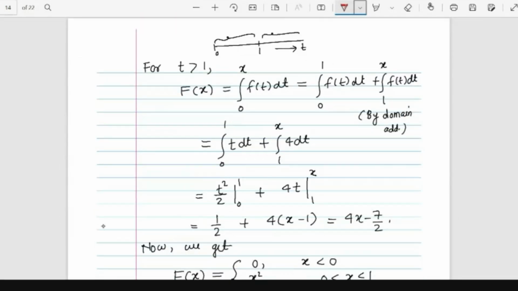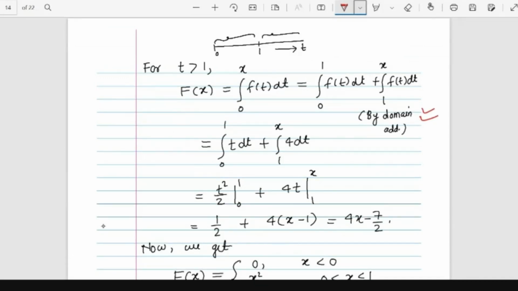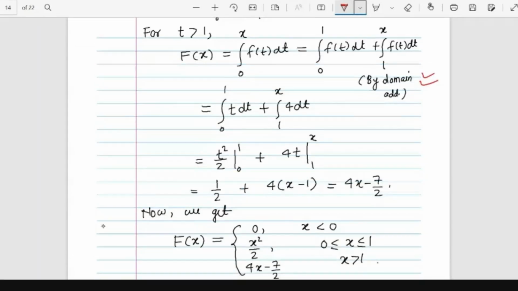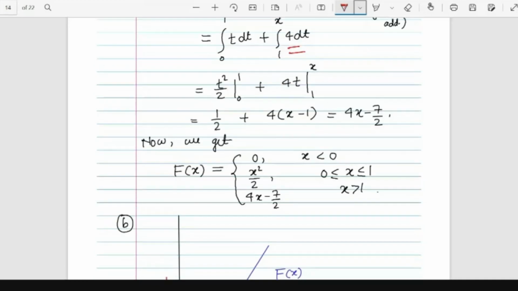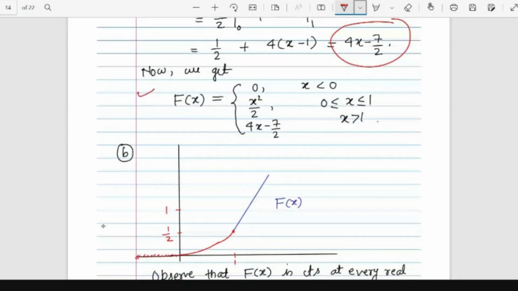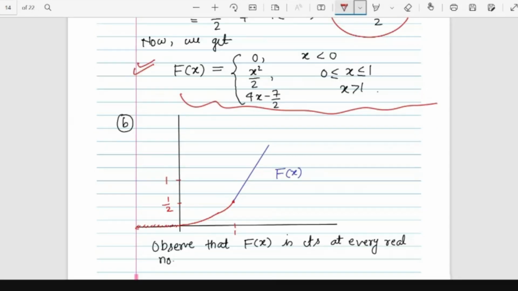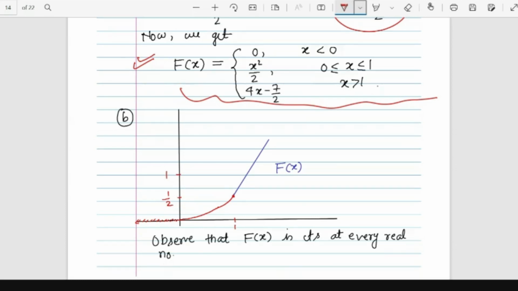And for x bigger than 1, you can write the integral from 0 to x of f(t) dt as the integral from 0 to 1 plus the integral from 1 to x, by the domain additive theorem. From 0 to 1 it is t, and from 1 to x, where t is bigger than 1, it is 4. So we put in the values and calculate the integral. This comes out to be 4x minus 7 by 2. Now by looking at this function we can immediately observe at which points it is continuous, at which points it is not, and at which points it is differentiable.